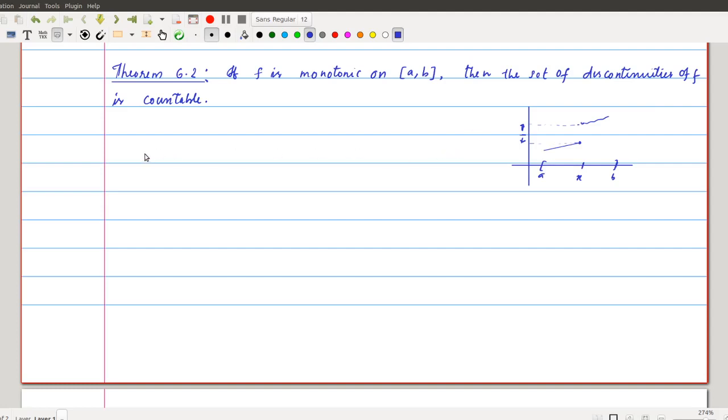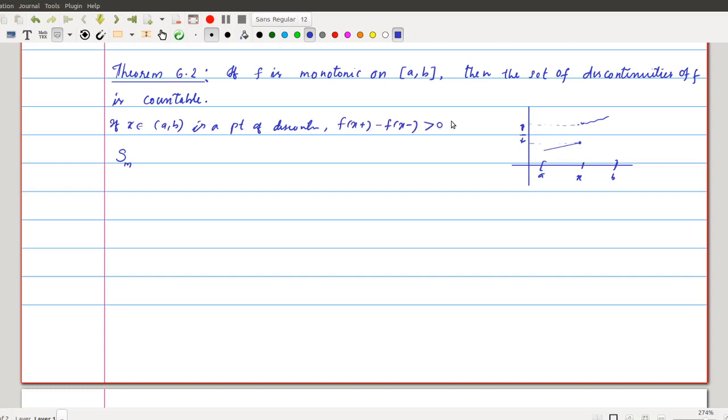എന്ന് പ്രൂവ് ചെയ്യാനായിട്ട് നമ്മൾ ചെയ്യുന്നത്, ഫസ്റ്റ് we define a set Sm. Okay, we know that if any x belongs to the open interval (a, b) and x is a point of discontinuity, then we can say that f of x plus minus f of x minus, this is always greater than 0.